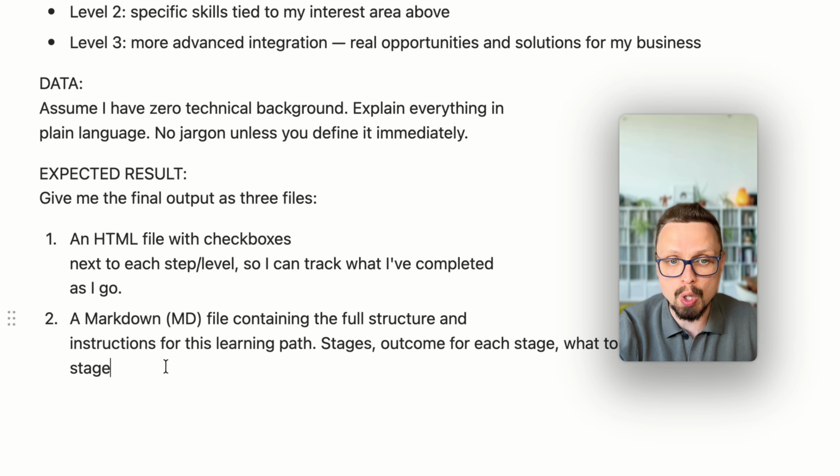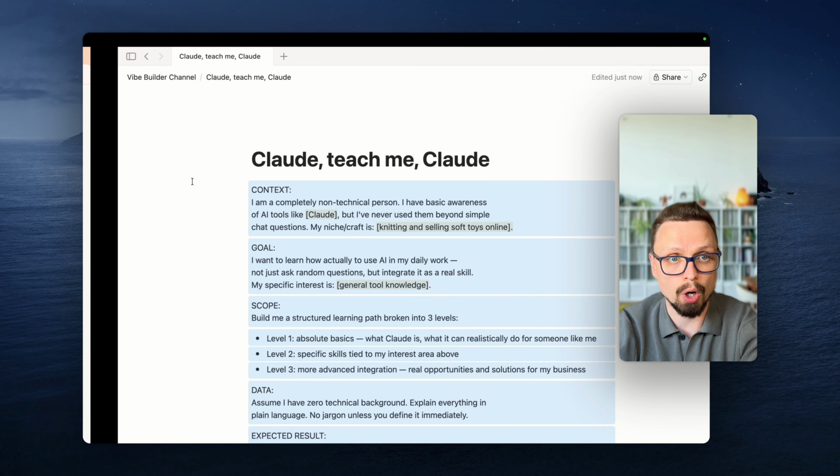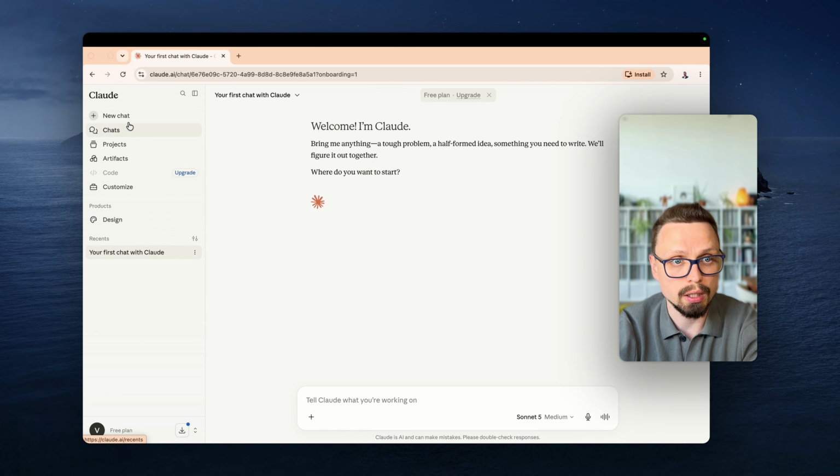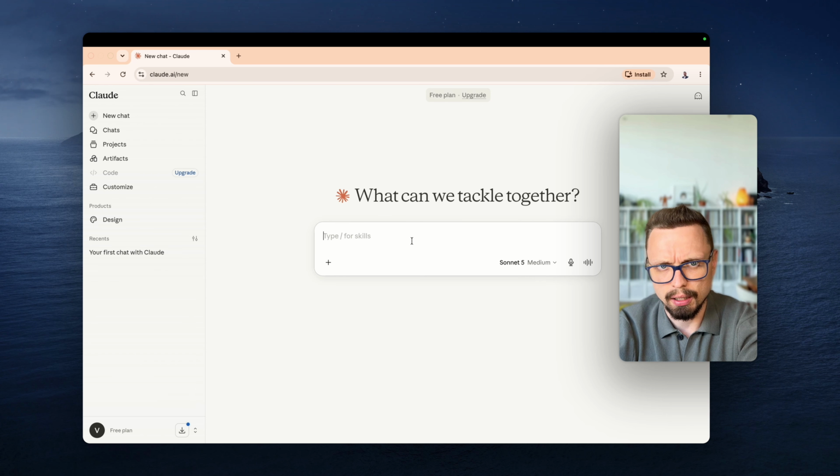So now let's copy and paste this prompt into Claude in a new chat here. And yes, it is a new account, and Claude showed me a lot of basic settings, but I want to skip this. I always recommend using the app on your desktop.